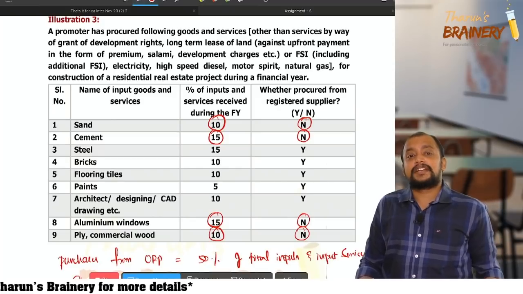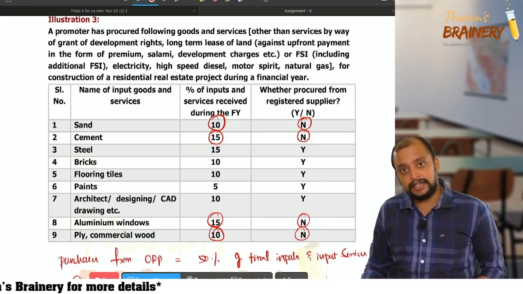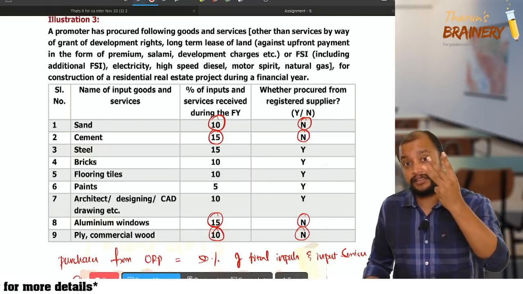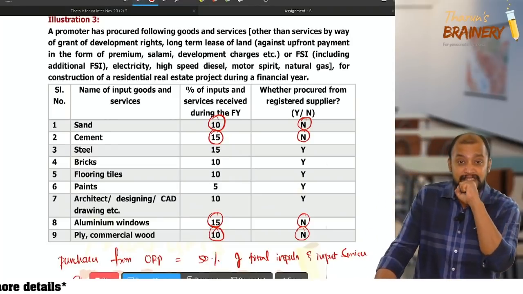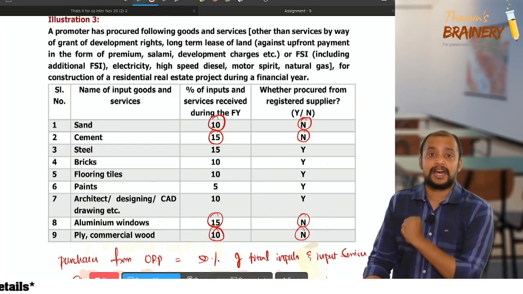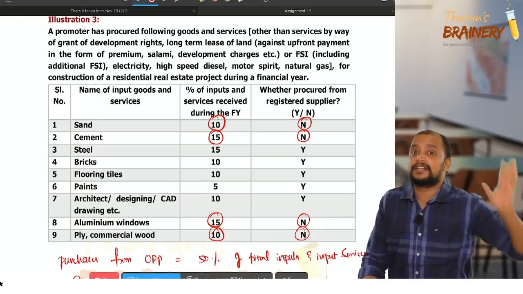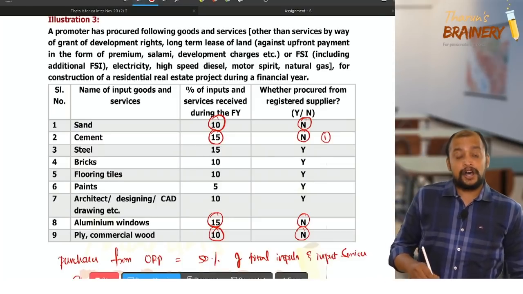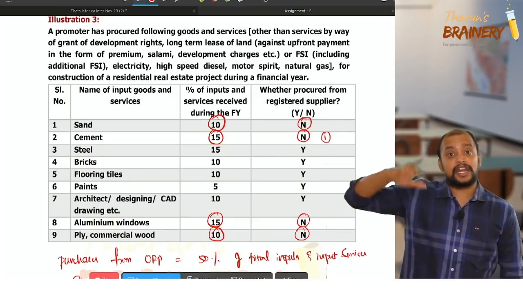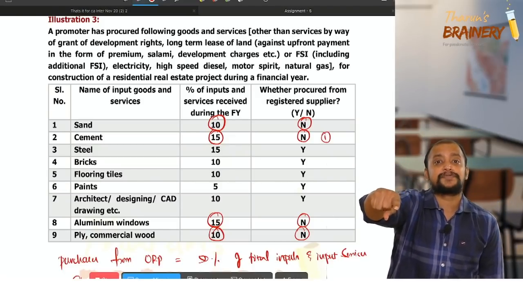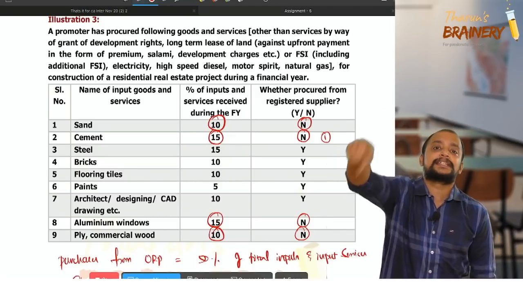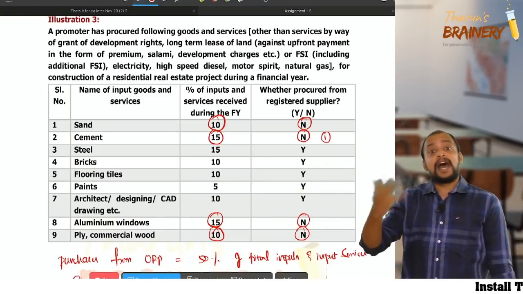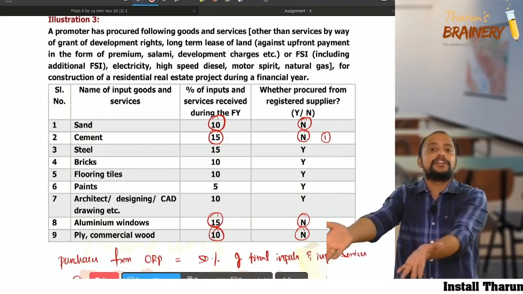When 50% is purchased from an unregistered person, how much shortfall have they got? 30 shortfall. So with respect to that 30, they need to pay GST under RCM. But check whether cement is there. If cement is there, first you pay GST on that. Because even if you pay GST on anything else, and if still cement is purchased from unregistered person, we need to anyhow pay GST on cement. Even if we pay GST on anything else, if in the balance cement is there, anyhow on cement we need to pay GST under RCM.